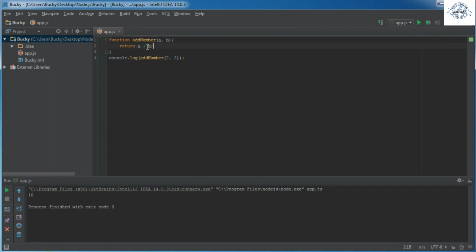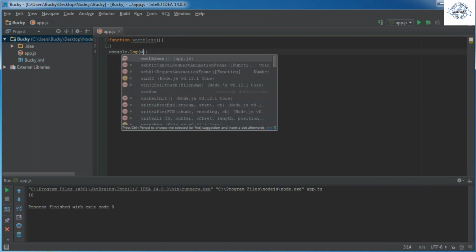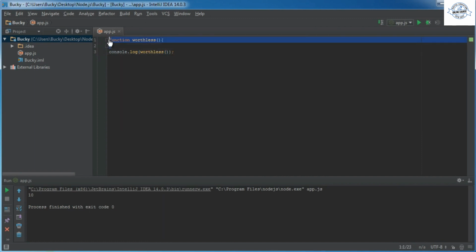Well, let's say that we have a function called worthless, and it doesn't take any parameters because all this function does is nothing at all. So let me just call worthless. Alright, so this function right here, check out what's happening. It doesn't have any return value, any return statement. So whenever we try to run this and print it out, this function is going to be equal to undefined. That's another concept that we're going to come across a lot. Any function without an explicit return statement, like this, is always going to return undefined.